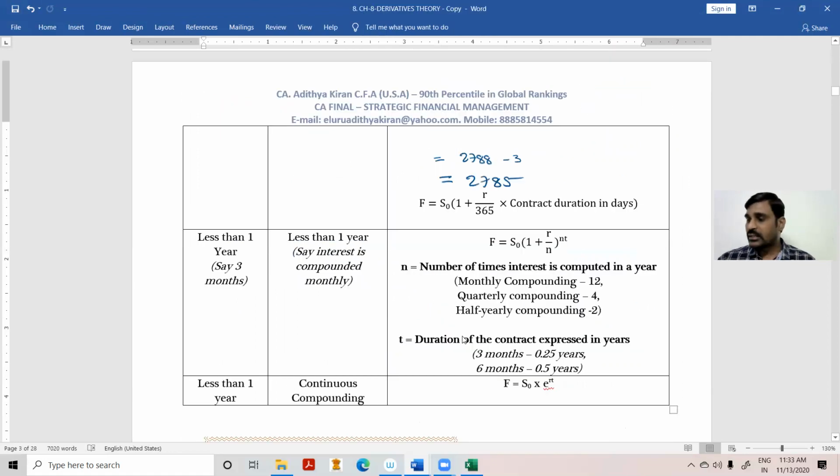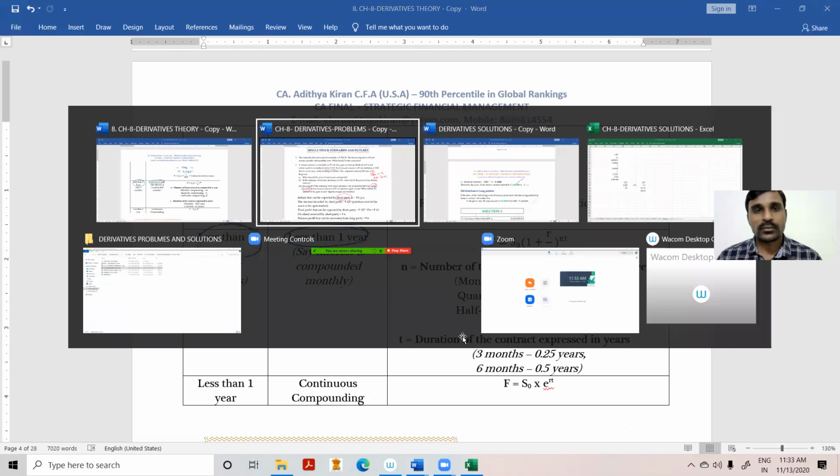And now, less than 1 year. Interest compounding is also less than 1 year, and contract duration is also less than 1 year. We have to use the same formula. Look at the first problem.